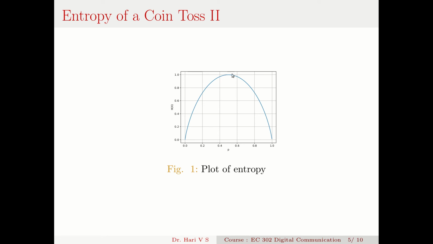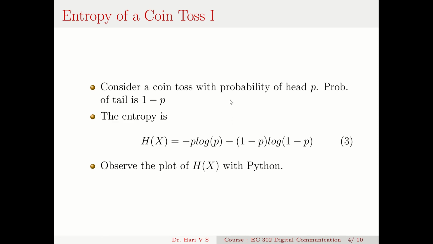When it reaches the equiprobable case, that is when p equal to 0.5. When p equal to 0.5, you can see that it is minus 0.5 log 0.5, so it is 0.5 log 2 to the base 2, minus (1 minus 0.5), that's 0.5, log again 0.5, so it becomes 0.5 plus 0.5, which is 1.